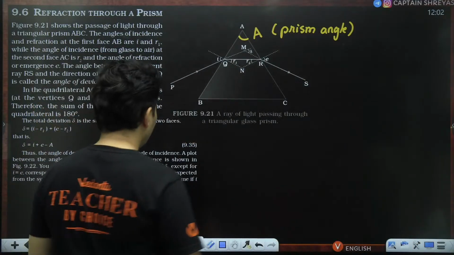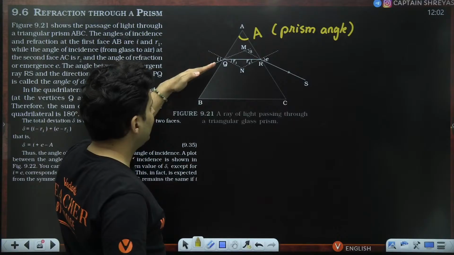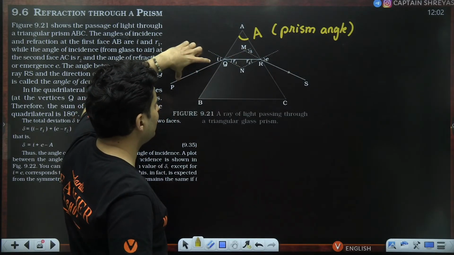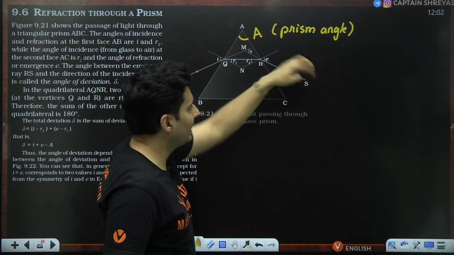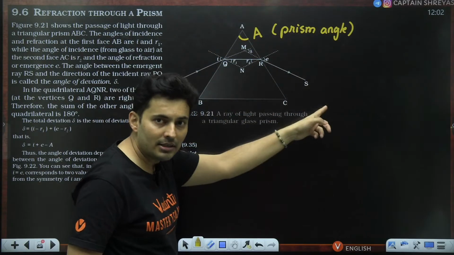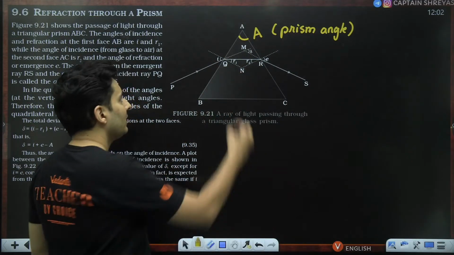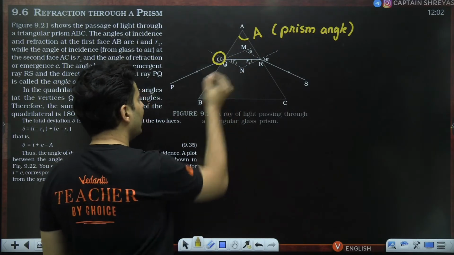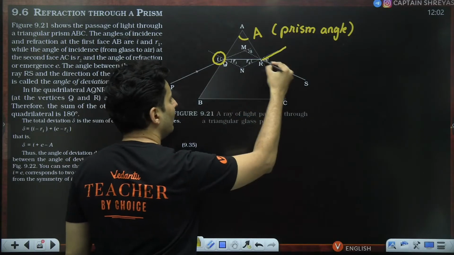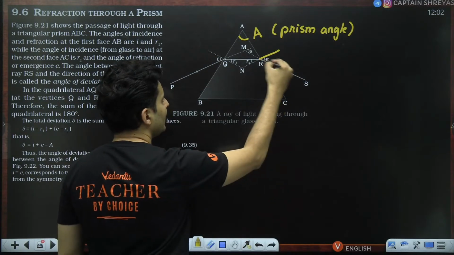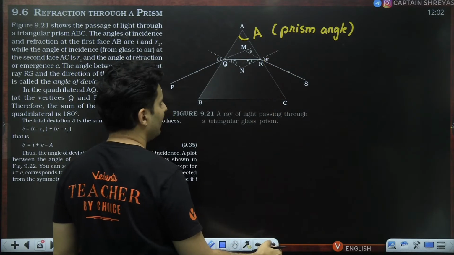Now, this is your incident ray. It refracts and refracts. The ray which finally comes out is called the emergent ray. There are some angles marked over here. This is the angle of incidence I. The final angle by which it comes out is the emergent angle. You can see E is the symbol used for that.